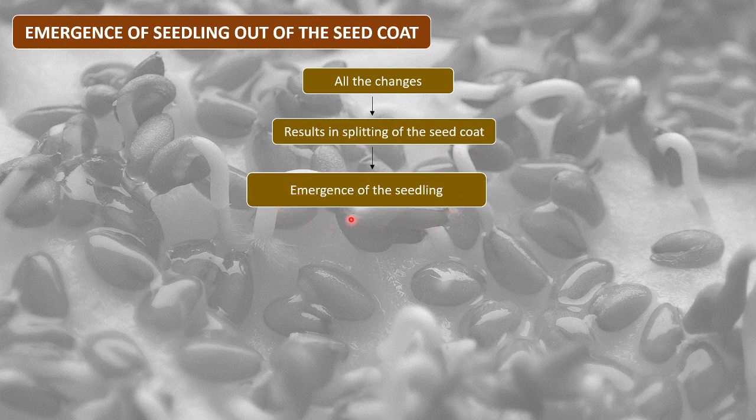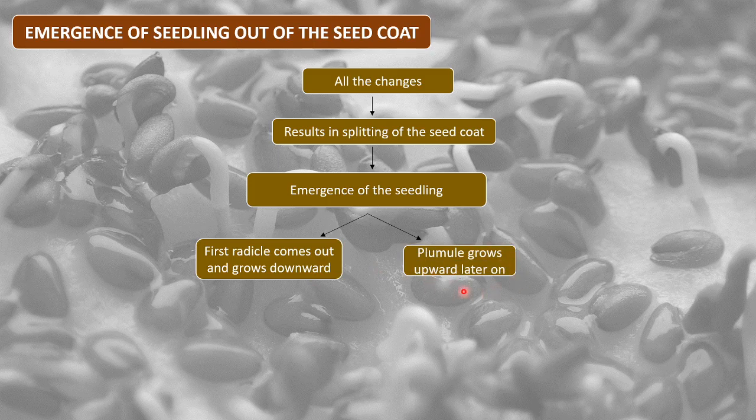What is a seedling? A seedling is the very new little plant that comes out of the seed. So the emergence of the seedling will take place. The very first thing that comes out is the radicle, and it grows downward. The radicle will lead to the formation of the root, and later on the plumule grows, which grows upward. The plumule is formed after the radicle, and this will lead to the formation of the shoot.